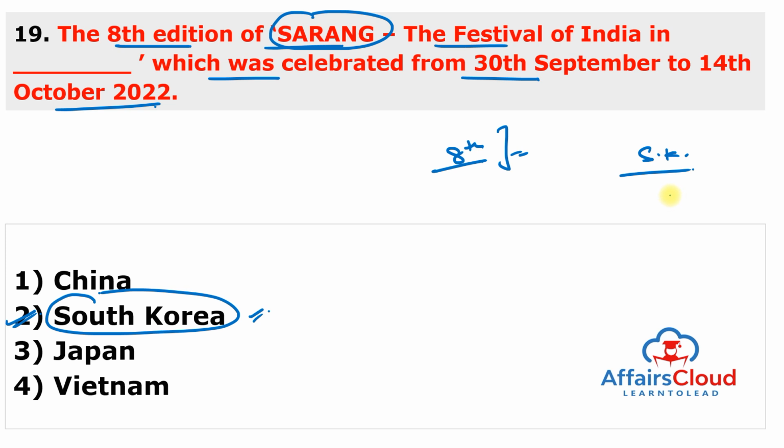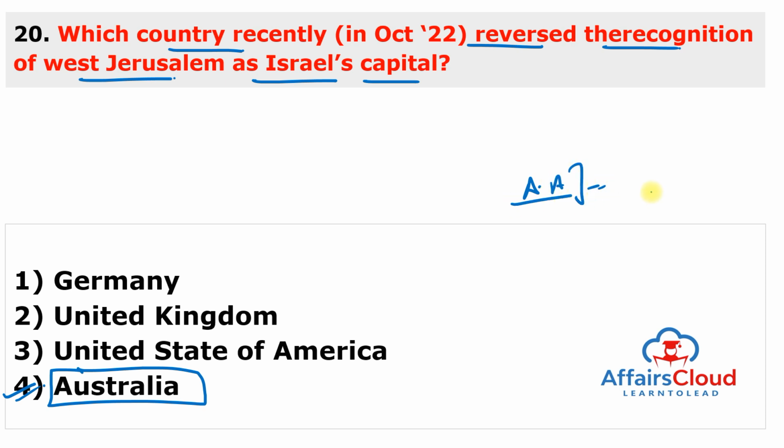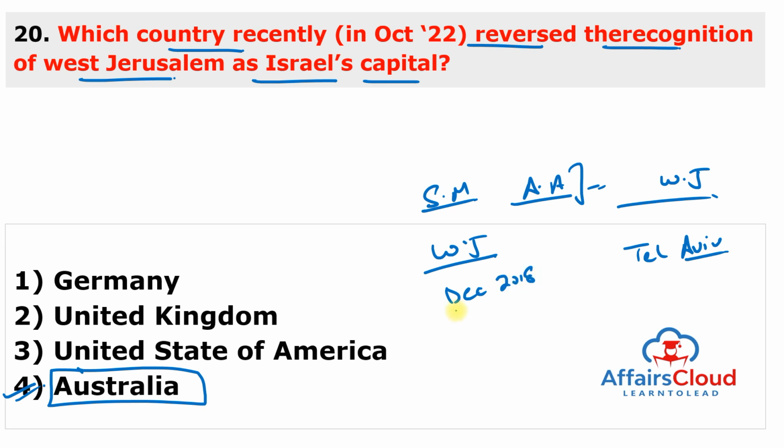Moving to next question. Which country recently reversed the recognition of West Jerusalem as Israel's capital? And this country is Australia. The answer of this question is 4. So the government of Australia, led by Anthony Albanese, has reversed a previous government's recognition of West Jerusalem as the Israel capital and agreed to again recognize Tel Aviv as the capital of Israel. Former conservative Prime Minister Scott Morrison formally recognized West Jerusalem as the Israel capital in December 2018, although the Australian embassy remained in Tel Aviv.